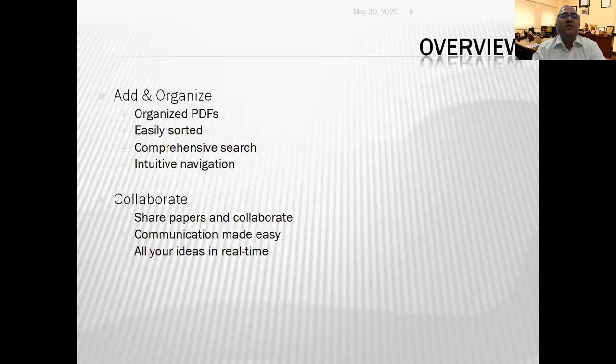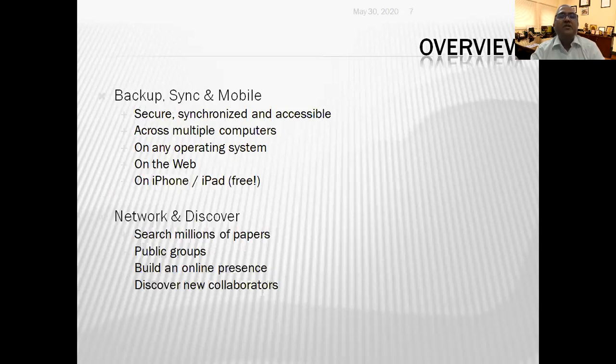It helps to organize PDF files. You can sort them. You can create different folders. It helps in comprehensive search in your readings. It also helps in sharing your research. It acts as a research collaborative social networking platform. It is very easy to communicate on this, and it is well integrated with other software. It has very good backup features, and it syncs very well with mobile and other electronic gadgets.